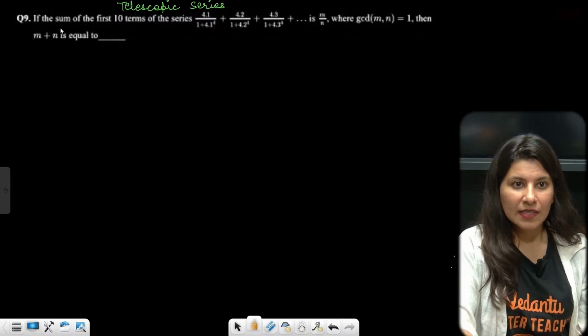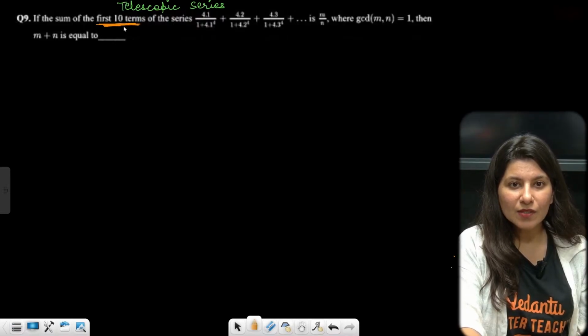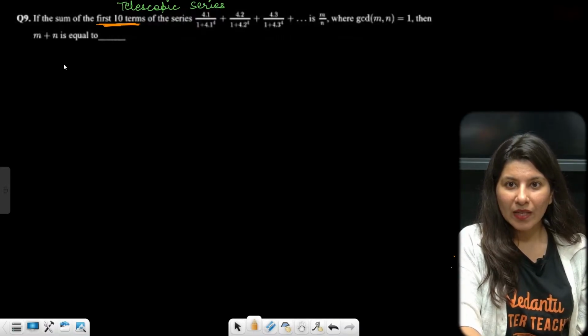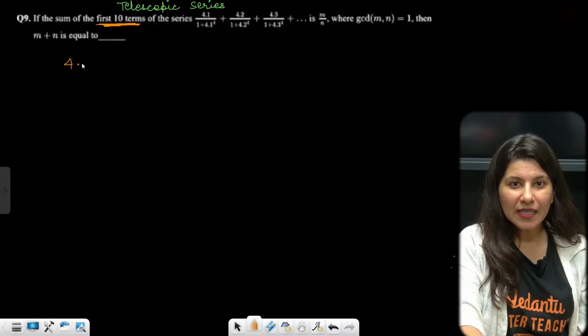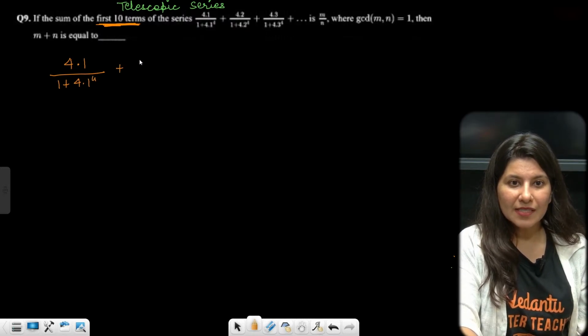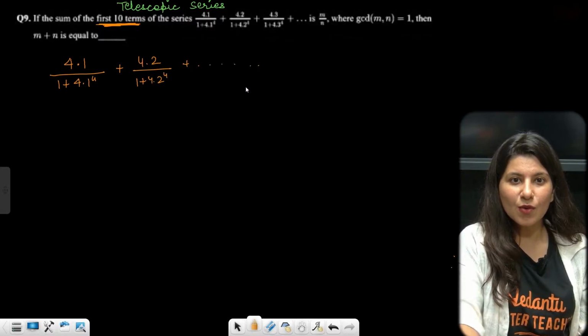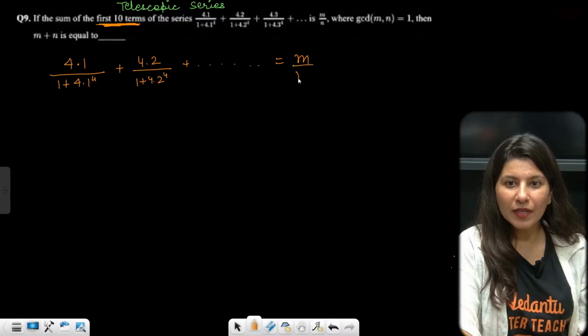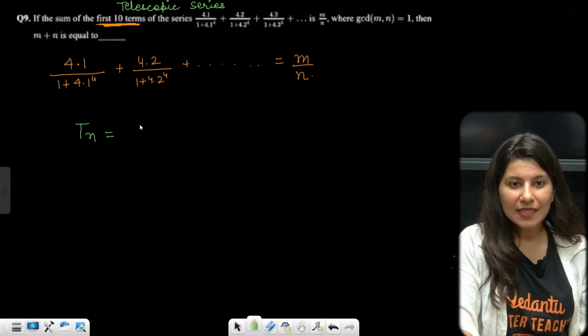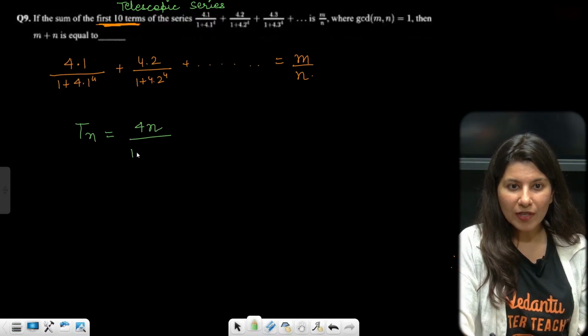Okay. If the sum of first 10 terms of the series, can you see the series? Let me write it down for you. 4 multiply 1 upon 1 plus 4 into 1 power 4, plus 4 into 2 upon 1 plus 4 into 2 power 4, and so on. So sum is m upon n. Now let me write the Tn. Can you tell me what is Tn? 4n upon 1 plus 4n power 4.